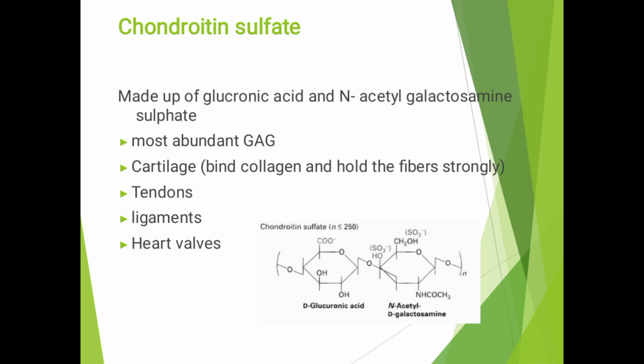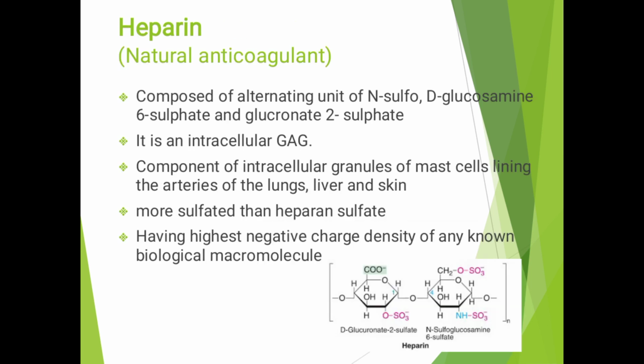It is the most abundant GAG in cartilage, tendons, ligaments, and heart valves. Heparin is a composite of alternating units of N-sulfo-D-glucosamine 6-sulfate and glucuronate phosphate. It is an intracellular storage molecule.